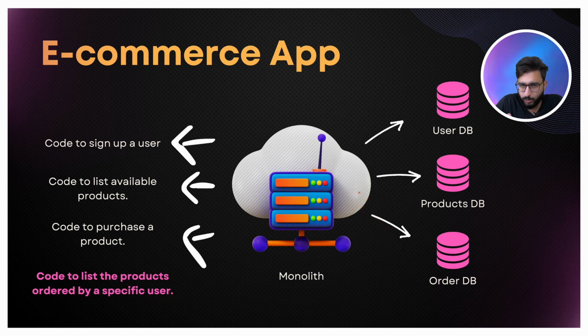So there are no request calls within that system because it's a single system, it's a single service, it's a mono repo, it's a common code base. Because a single code base is there, we can simply make this DB call to verify the user, and then we can call this order database to fetch out the number of products related to a user.